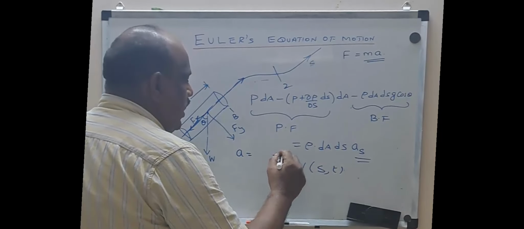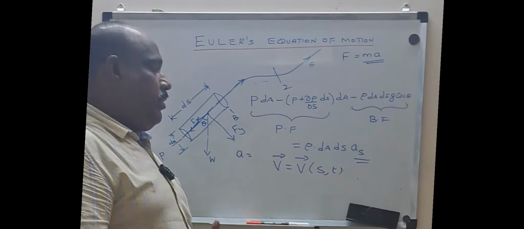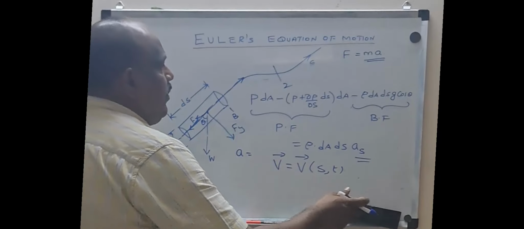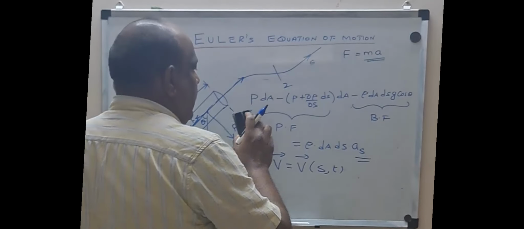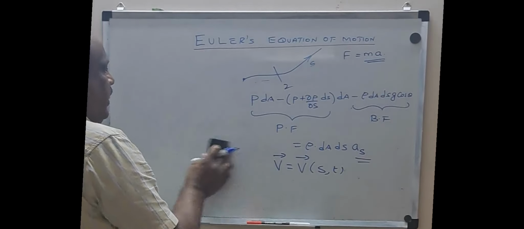Velocity is a function. If you want, you can put an arrowhead to indicate it is different from the volume. So the velocity is a function of space and time. Before going here, I wish to explain something. I hope I can erase this particular diagram. I will come back to this diagram once again.